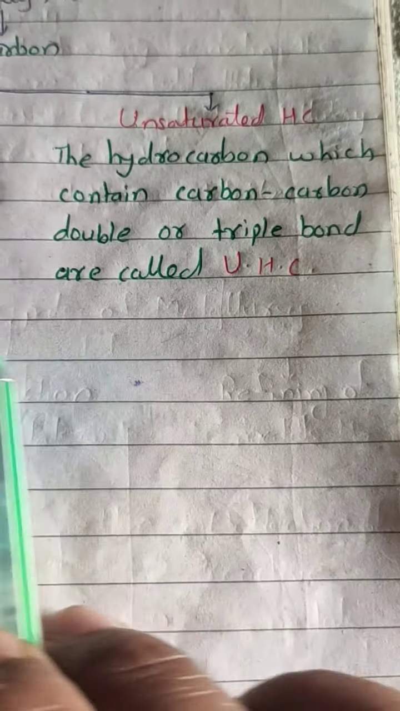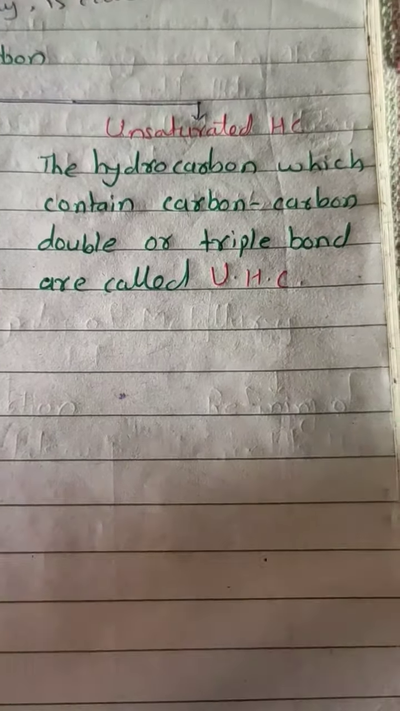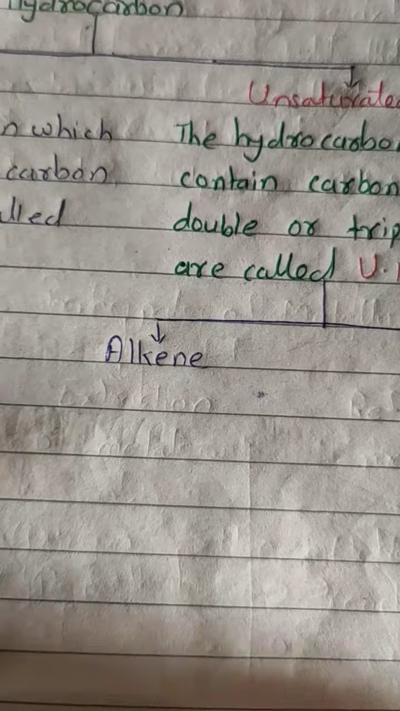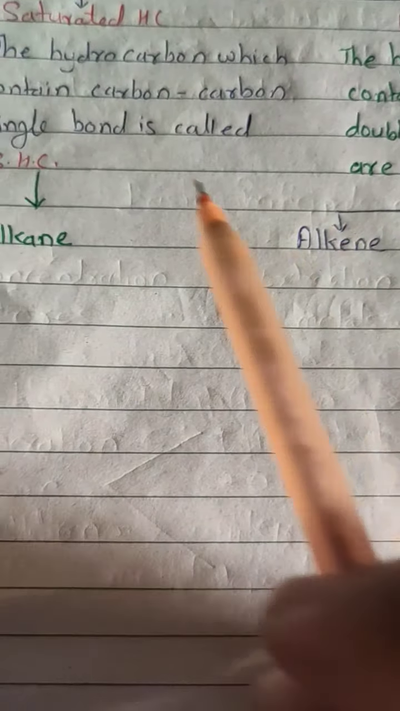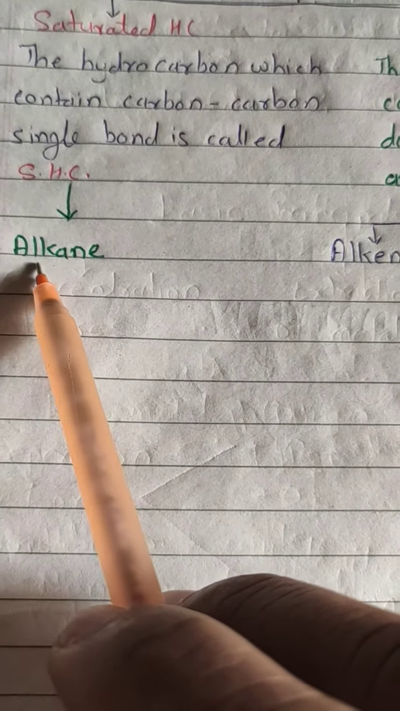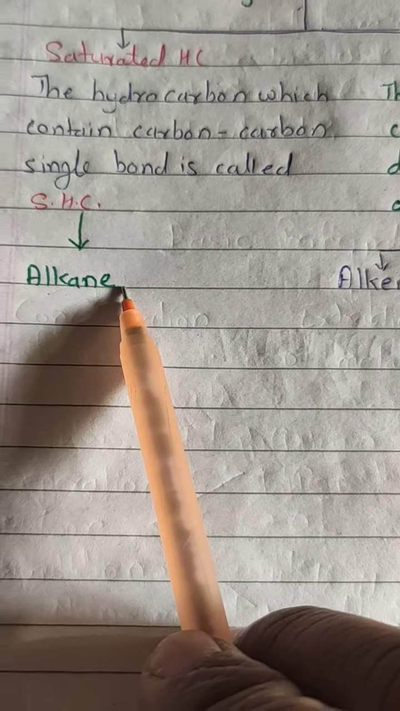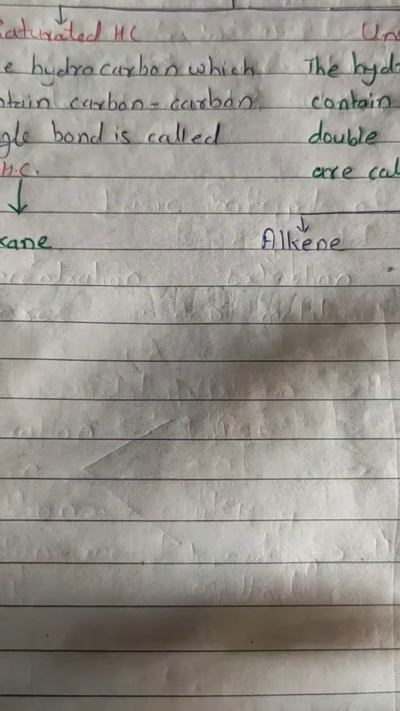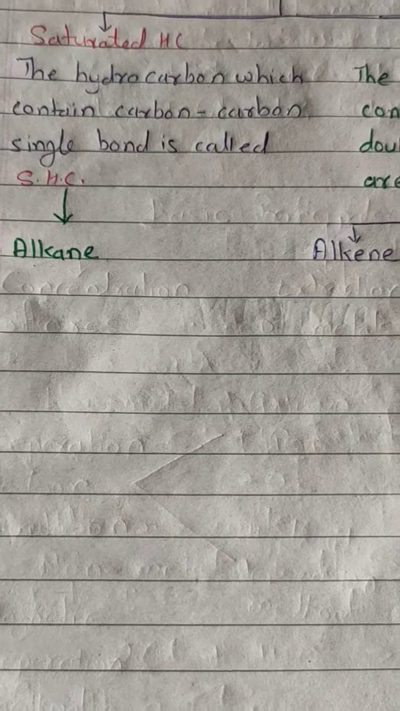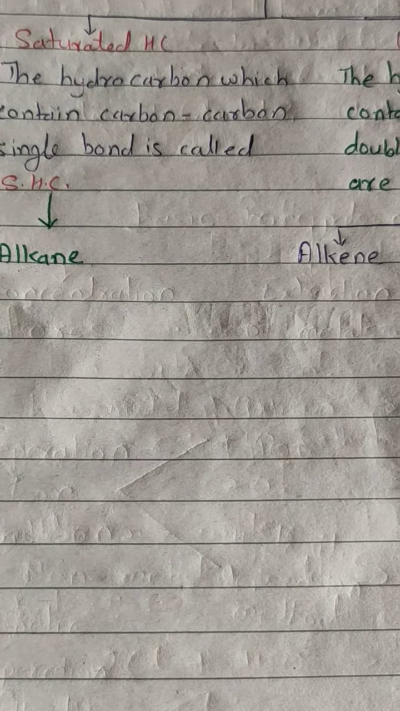See, these unsaturated hydrocarbons are further classified in another two groups. Let me write the name of that. First one is alkene and then another one is alkyne. Alkene and alkyne. Here saturated hydrocarbons are the alkanes. Now I am going to explain what is alkane, alkene and alkyne with the general formula and example.